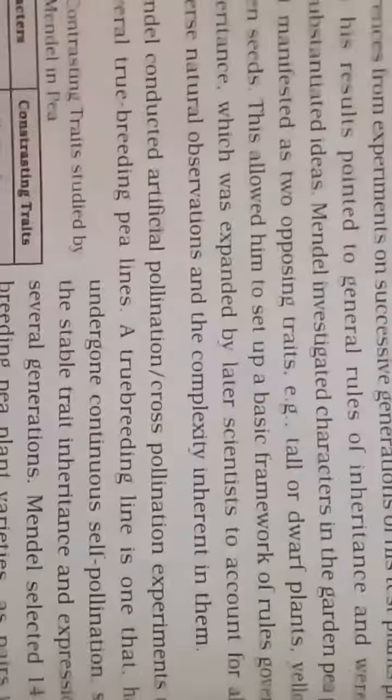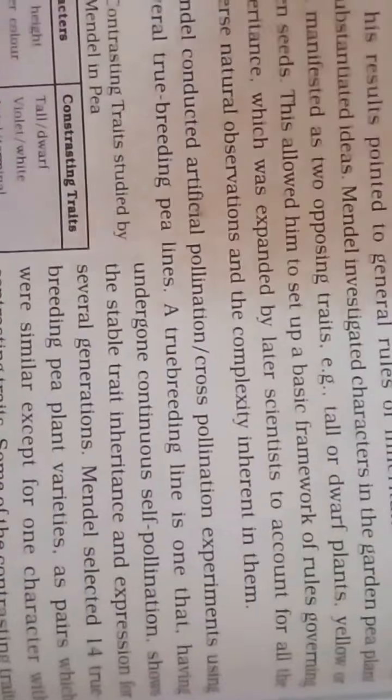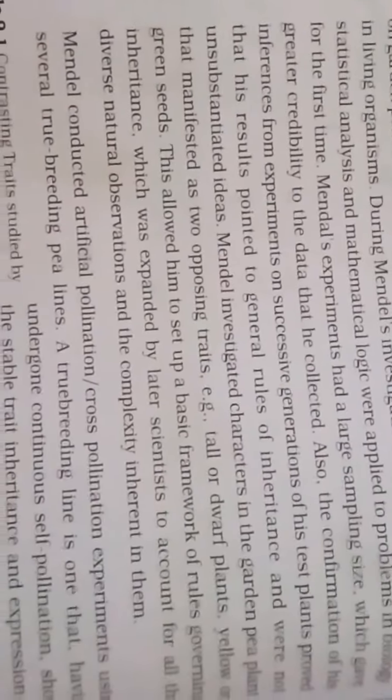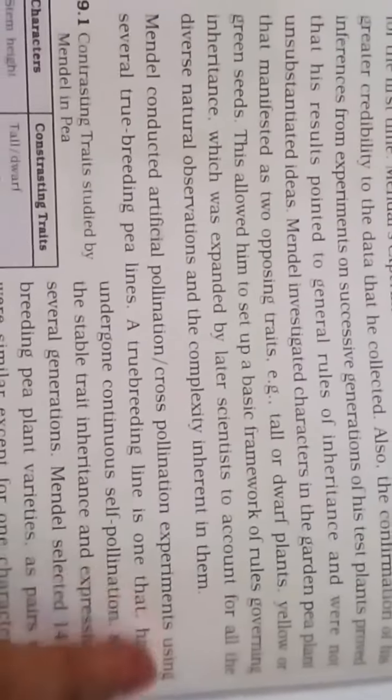Here the character is one, but in that character there are two types. One is a tall plant and another is a dwarf plant, meaning a tall plant and a short plant. He has taken them to conduct the hybridization experiment. Mendel conducted artificial pollination, cross-pollination experiments, using